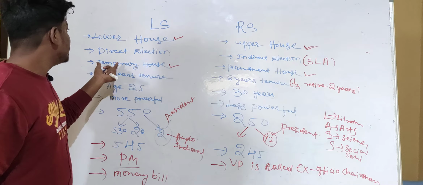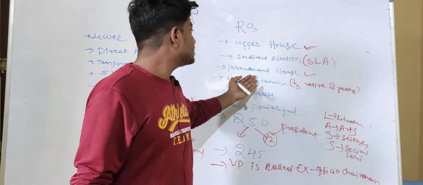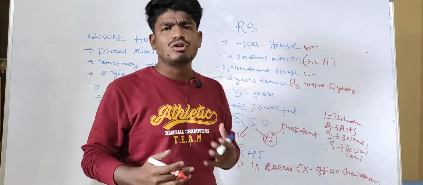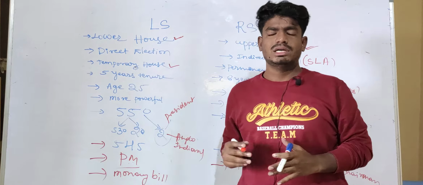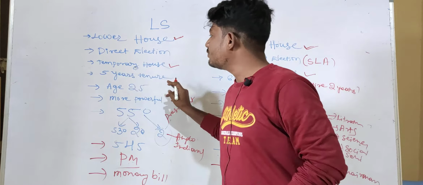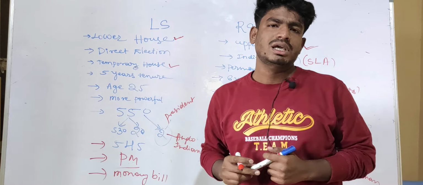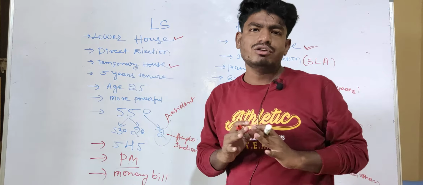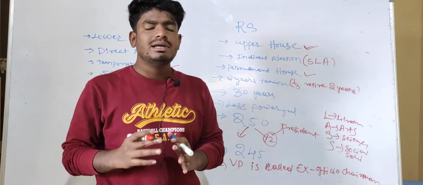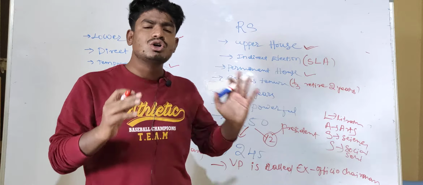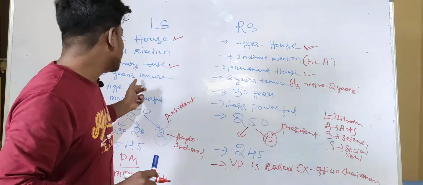One more thing: the Lok Sabha is also called the temporary house, and Rajya Sabha is called the permanent house. Why do we call Lok Sabha a temporary house, and Rajya Sabha a permanent house? Lok Sabha tenure is about 5 years. Even before these 5 years, Lok Sabha can be dissolved by the president. If the Lok Sabha does not have confidence, then there may be a confidence motion in the parliament, and the Lok Sabha may be dissolved before the 5 years. Therefore we call it a temporary house.